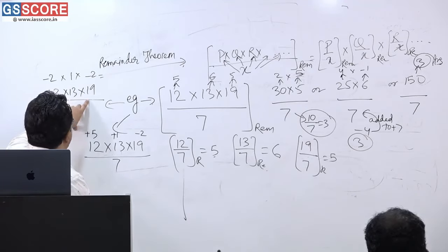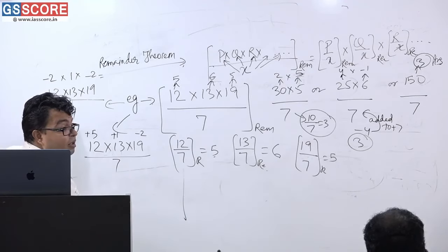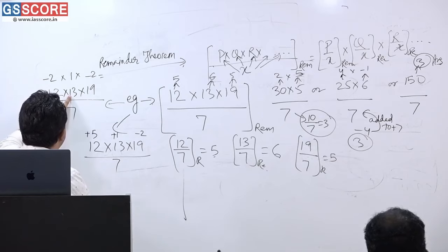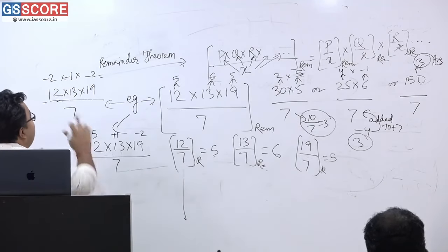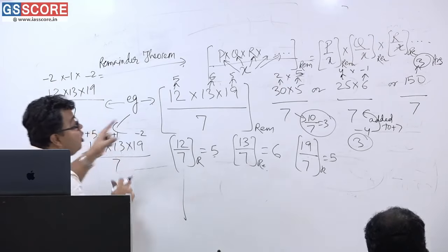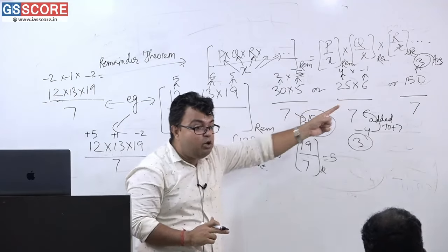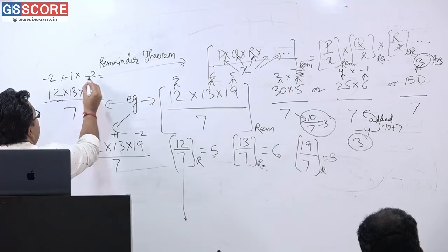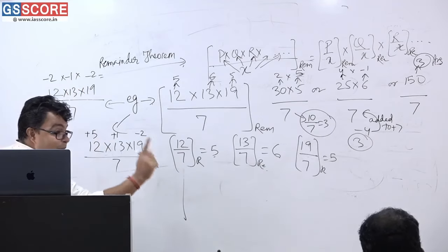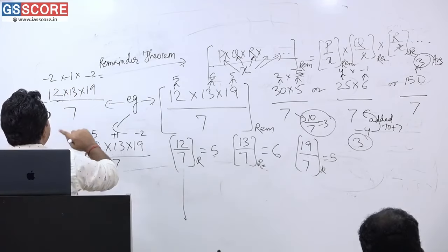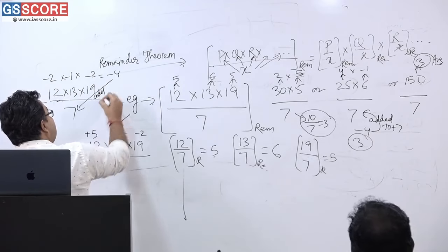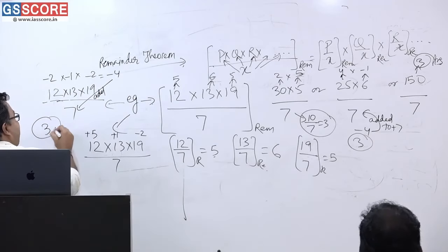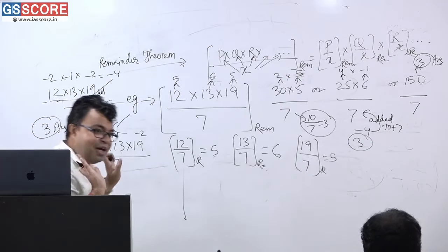12 into 13 into 19. 13 is the mistake. 13 when divided by 7, yes, minus 1 is the thing. I am so sorry. Now when you multiply all these remainders, because it is the principle, you have to multiply all the remainders. What is the final answer? Minus 2 into minus 1 into 2 into minus 2 is equal to minus 4. Minus 4 when added to this, what is the answer? Please tell me. 3 is the answer. Am I correct? Correct now?